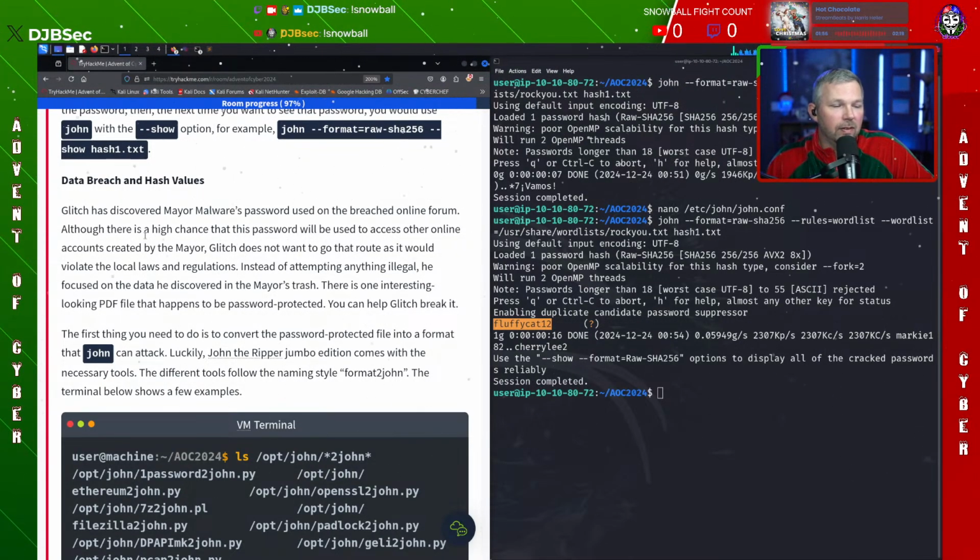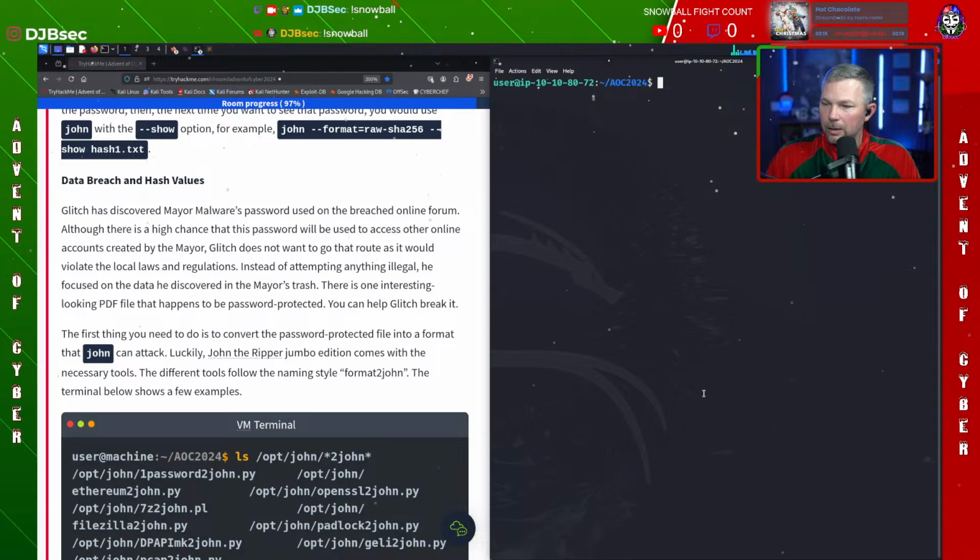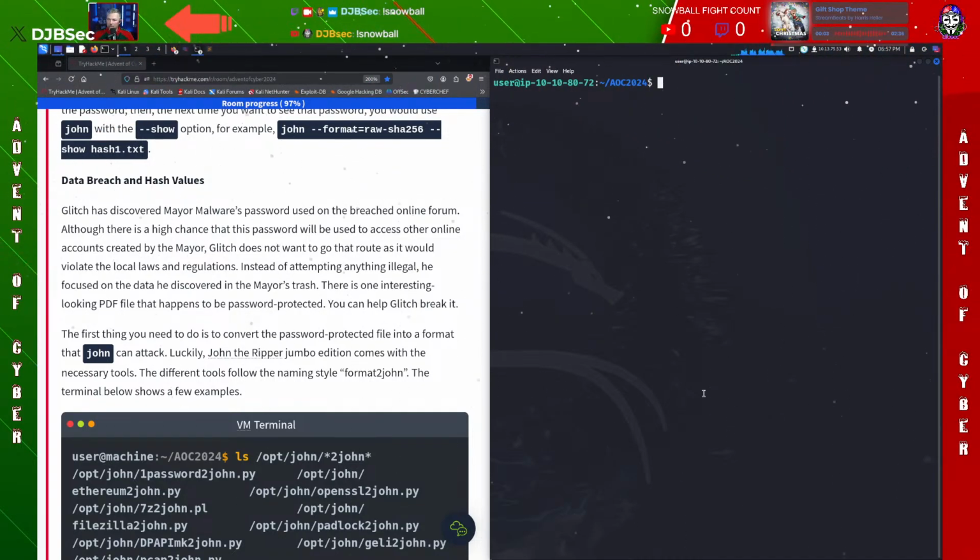Instead of attempting anything illegal, he focuses on the data he discovered in the mayor's trash. There is one interesting looking PDF file that happens to be password protected. Can we help Glitch break it? All right, so we've already used John. In fact, let me clear the screen. Hopefully I have not been over the top of everything over here. I am going to move myself up to the top so I'm not in the way of everything.